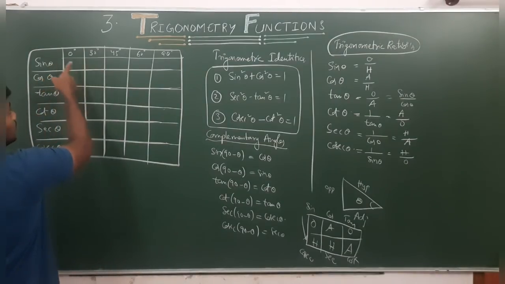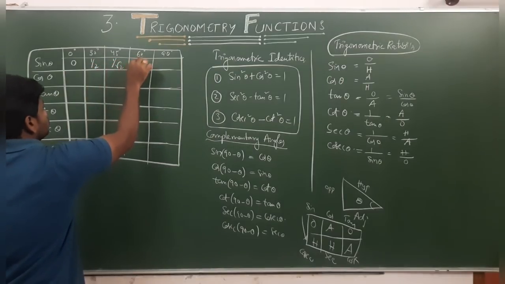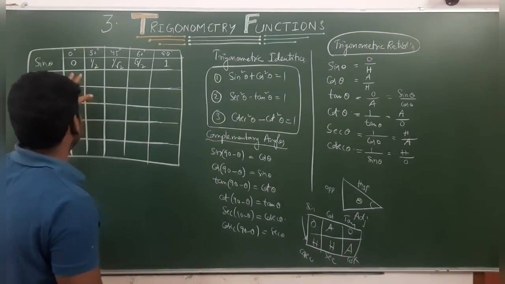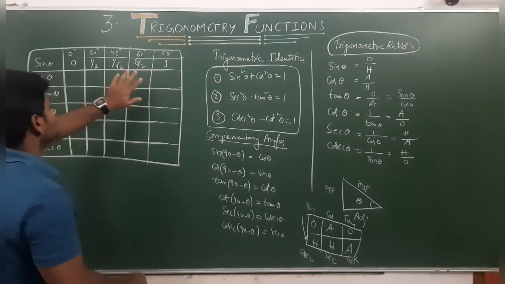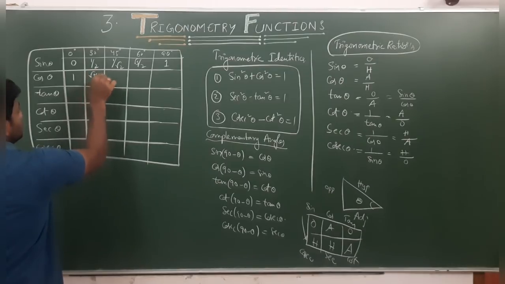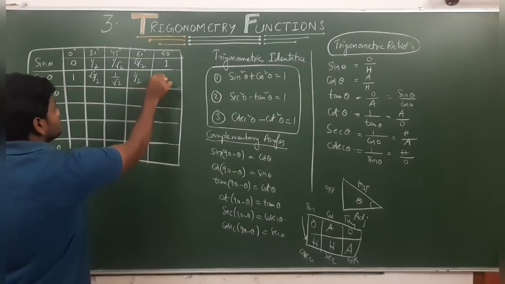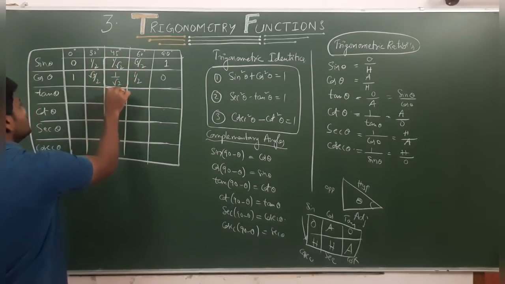For sin, in order I will write 0, 1 by 2, 1 by root 2, root 3 by 2, and this is 1. If you learn how to write the sin values, cos is the opposite of that sin order: 1, root 3 by 2, 1 by root 2, 1 by 2, and 0. If you observe, at 45 degrees, sin and cos are the same.